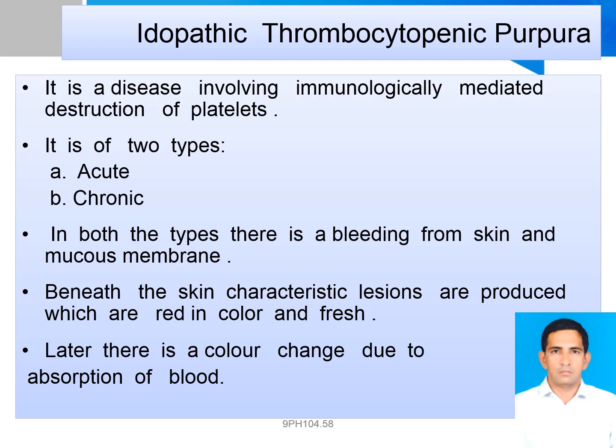It usually lasts less than 6 months. Chronic ITP lasts 6 months or longer. It's most commonly seen in adults, although teenagers and younger children can also be affected.